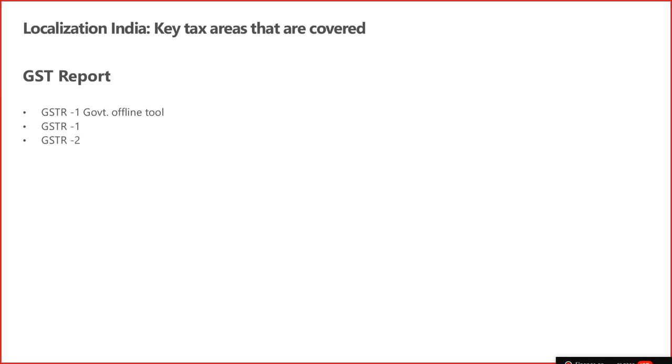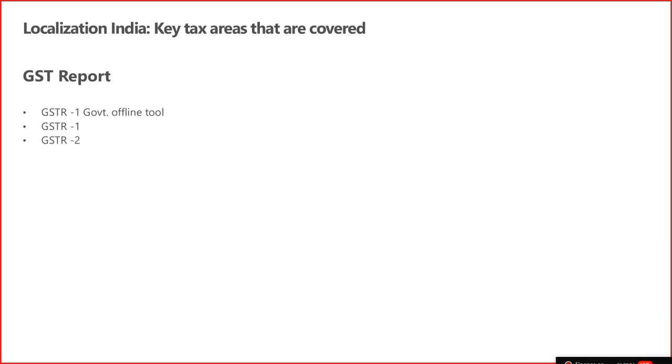Now we have a GSTR report. For GSTR, we have issued the offline tool, and this is the area where, if you are aware, the government has already announced that on the 1st of July it is introducing a new system on a trial basis. So far, the government has not announced the offline tool formats for Annexure 1 and Annexure 2.